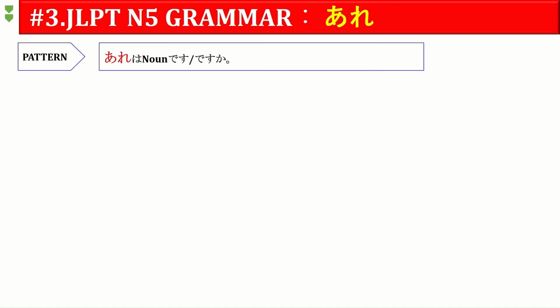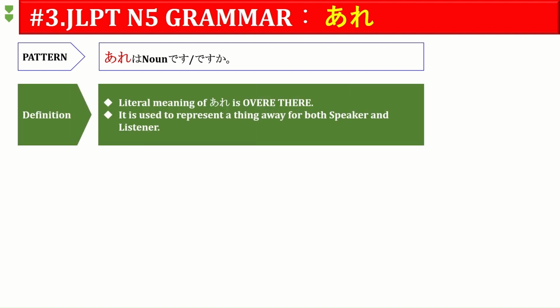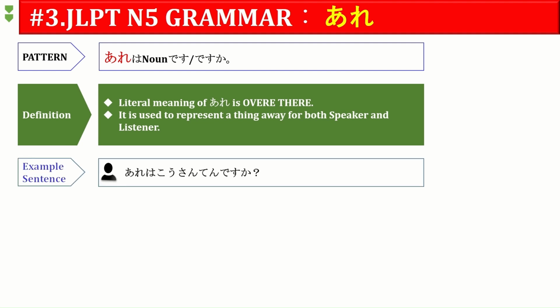Pattern is almost same. Are plus noun, are plus noun, and this can be replaced with deska, depending upon the situation. Let us see the definition. Literal meaning of are is over there, over that one, which means it is representing anything away from both speaker and listener. See the example sentence.